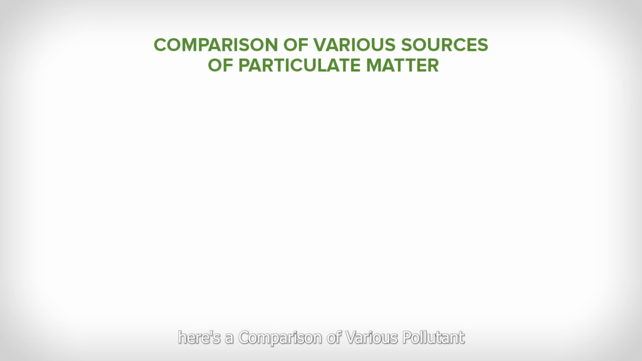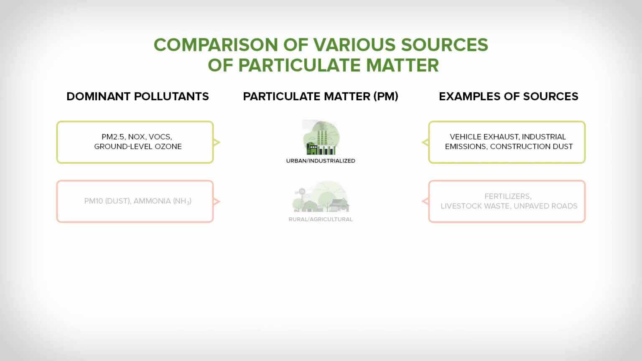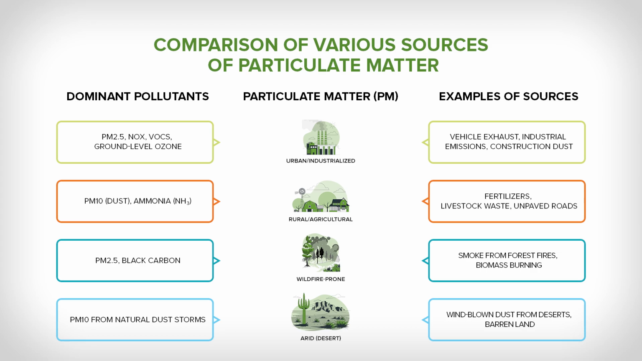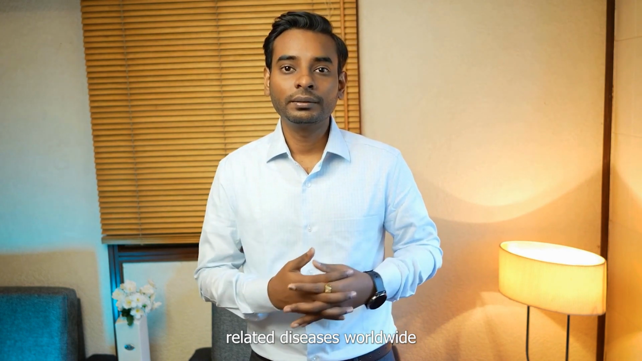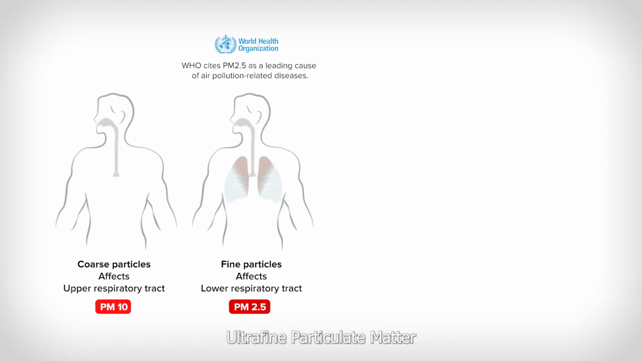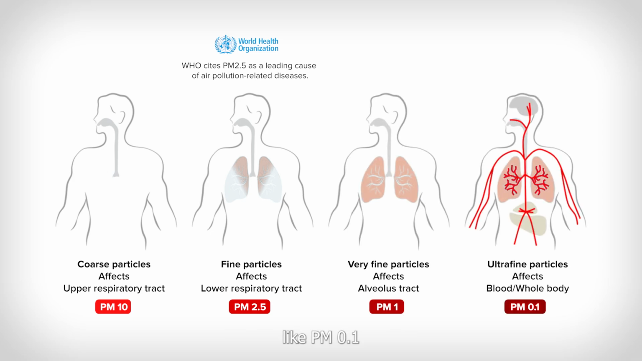Here's a comparison of various pollutant dominance by region. For the urban and industrial areas, PM 2.5, NOx, VOCs, and ground level ozone are the dominant pollutants, and they're coming from vehicle exhaust, industrial emissions, and construction dust. WHO cites PM 2.5 as the primary cause of air pollution related diseases worldwide. While that is true, ultrafine particulate matter like PM 0.1 to PM 2.5 is even more hazardous, as it can be directly inhaled, entering the bloodstream and causing damage to the heart, lungs, and other organs of the body.